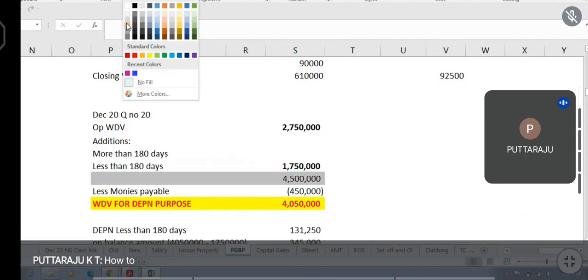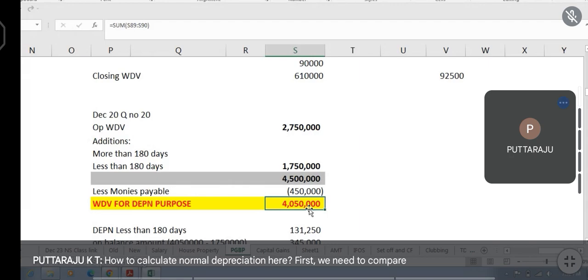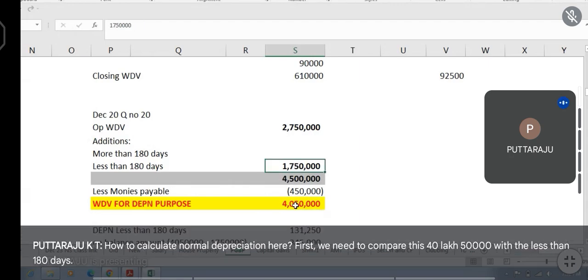How to calculate normal depreciation here? First, we need to compare this 40,50,000 with the less than 180 days. If WDV for depreciation purpose is higher than this value, calculate depreciation at 15% for this question.